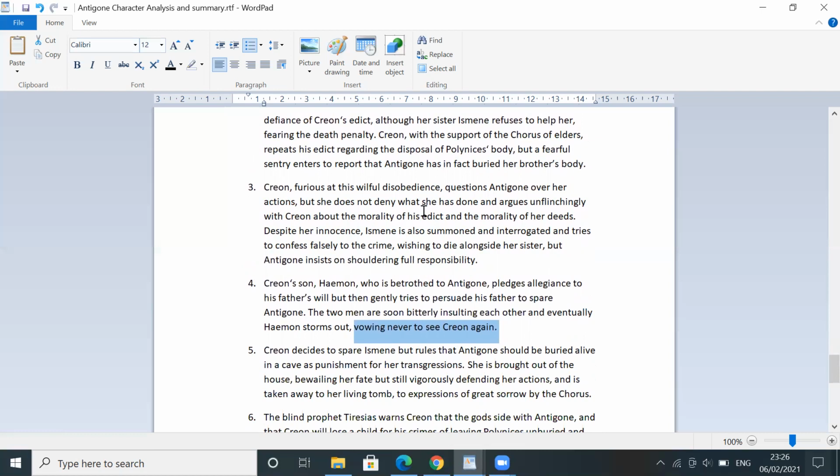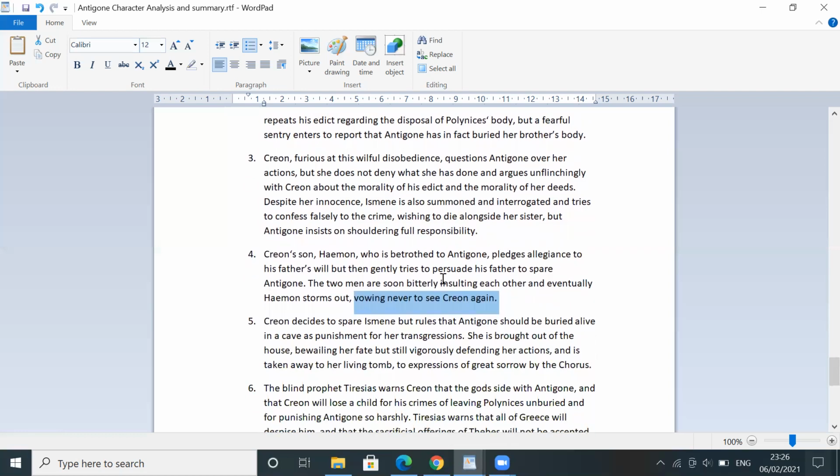What happened was that Antigone does not deny any of the charges that she faced from Creon, and on the contrary, she argues that it is immoral to leave a body unburied in the middle of the battlefield. Of course, in the end, Creon sentenced her to death, by being put in a cave. The entrance of the cave is going to be blocked so that she dies inside. So Creon decides later on to spare Ismene, but he rules that Antigone should be buried alive in a cave as punishment for her transgressions.